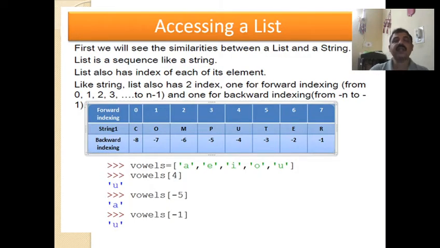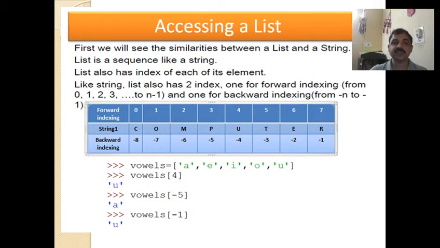Next, accessing a list. Let us see how the elements of a list are accessed. First we will see the similarities between a list and a string. We have seen strings also, and string and list both follow the same method. They have an index.